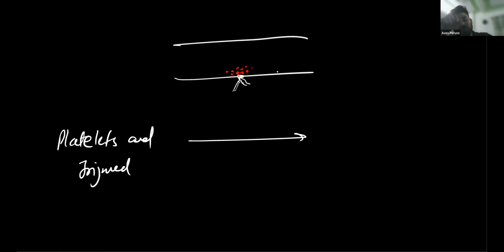So whenever we get injured, the platelets, which are responsible for blood clotting, and the injured cells release a special substance called thromboplastin.